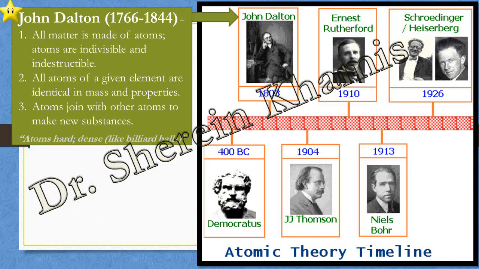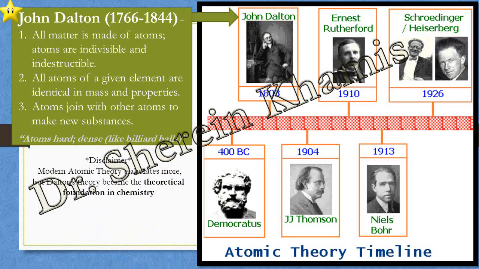The last one: atoms are very hard and dense, like billiard balls. So Dalton said that the atom is like a hard, dense ball.